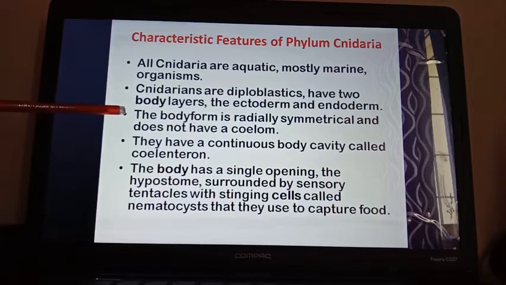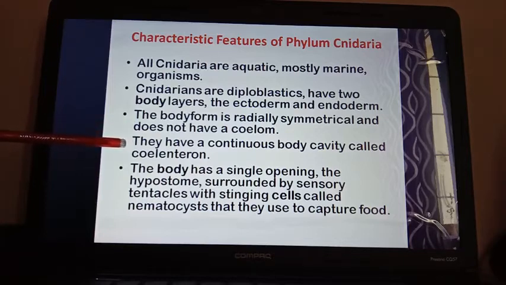The body form is radially symmetrical and does not have a coelom. So they are the acoelomates. They are not having the proper body cavity or the coelom, and their body is radially symmetrical. Radially symmetrical I am not discussing now. Please go through the last video.